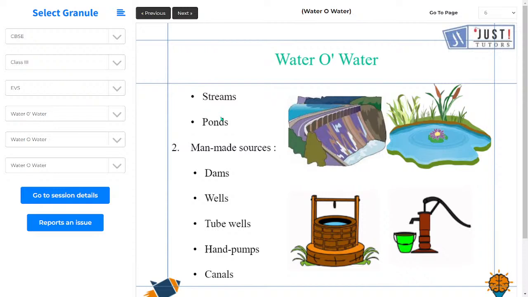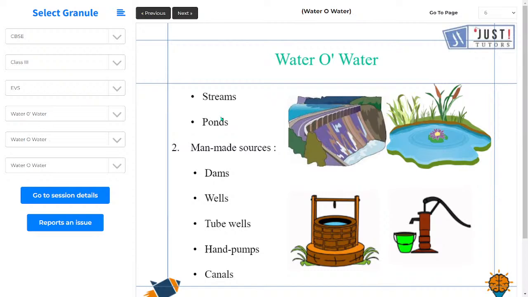Now the second source of water is the man-made sources. In man-made sources, human beings have made certain sources from where we can get water. So ये जो sources होते हैं, ये हमारे घरों में भी होते हैं. These are the sources that we have made for our benefit, हमारे easy benefit के लिए.